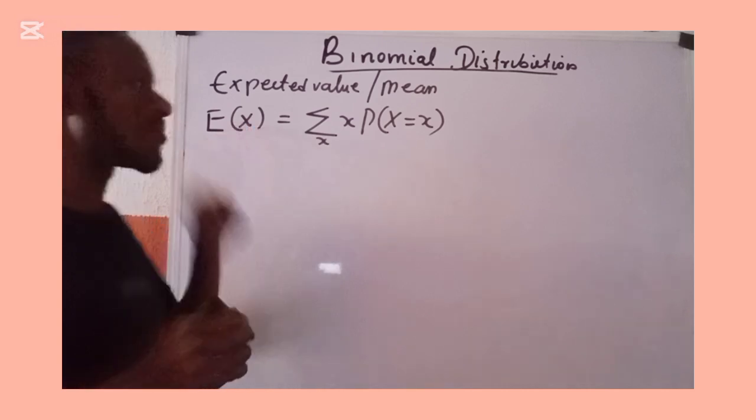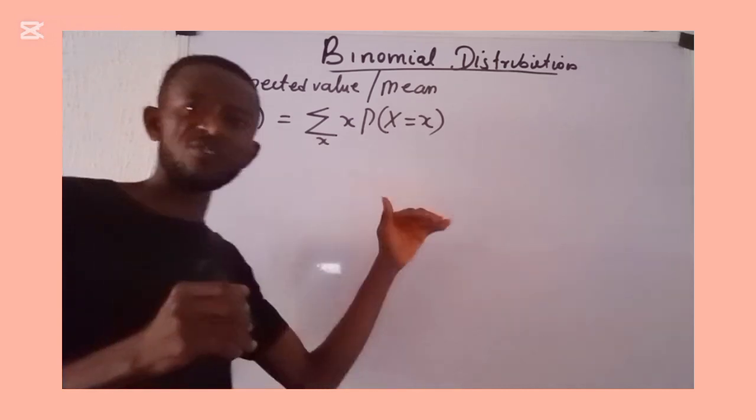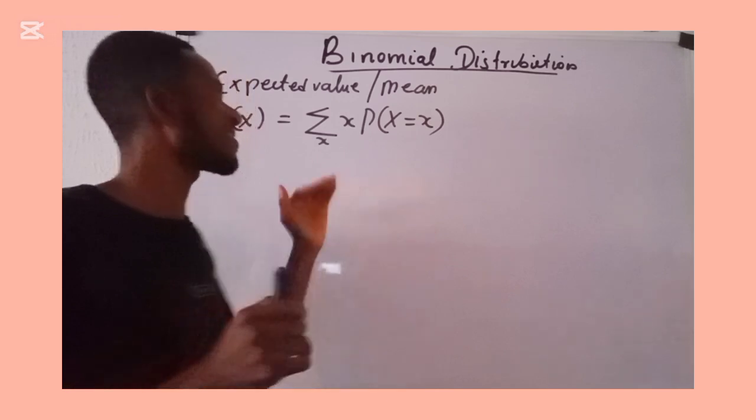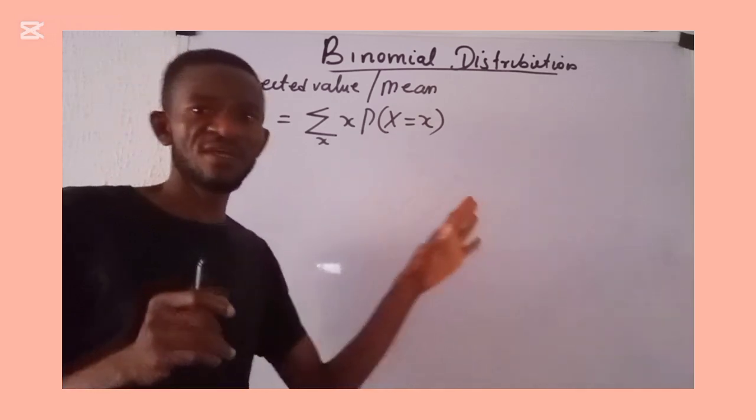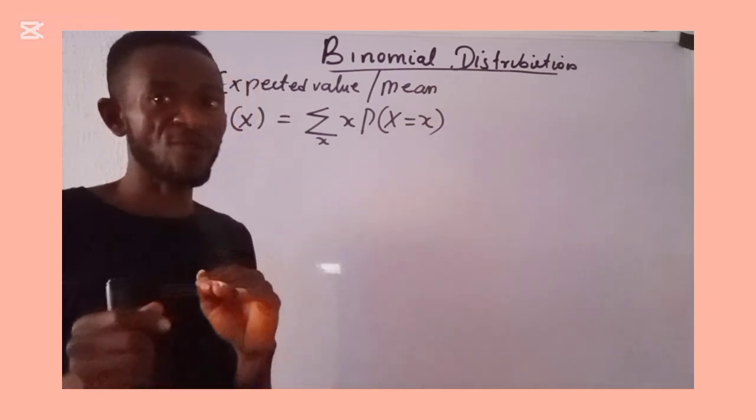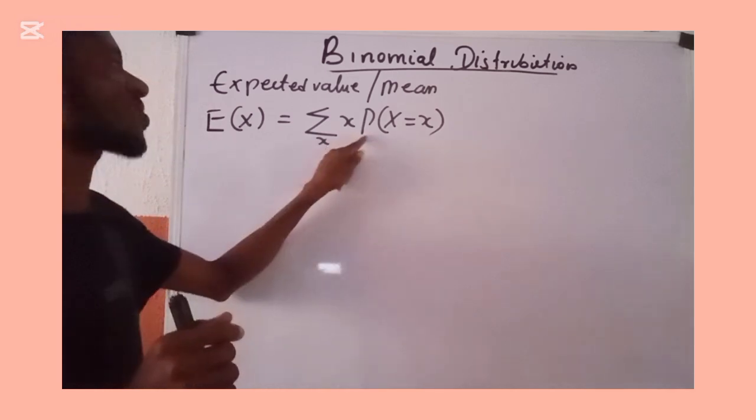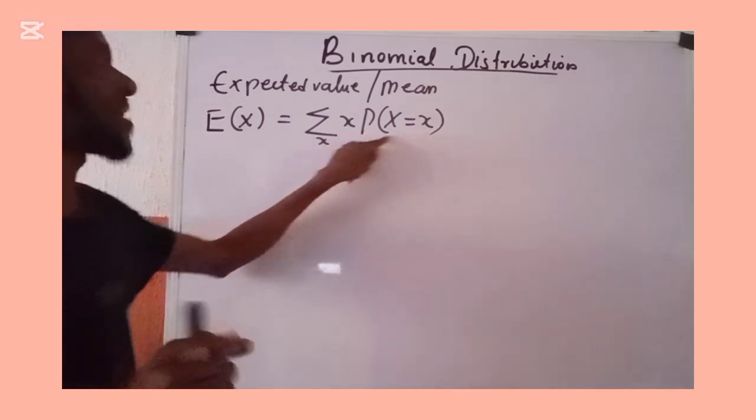But then when we look at the expected value of either Bernoulli or binomial, do remember that we just discussed the probability of a binomial distribution.